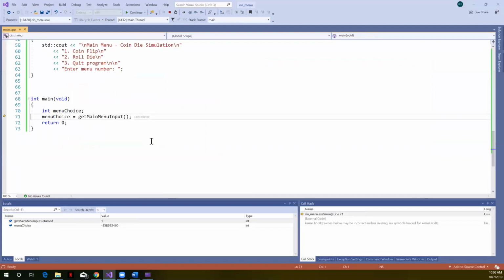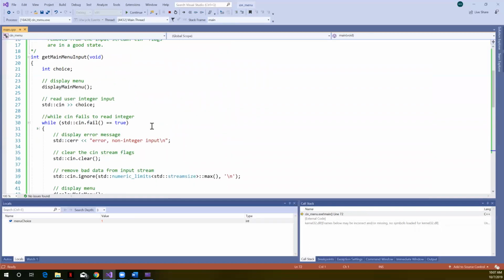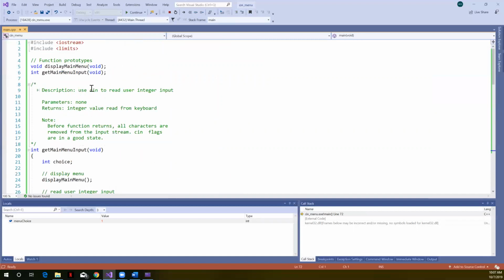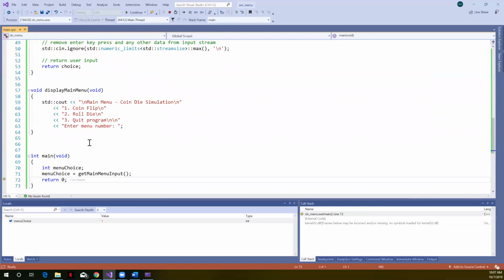Now that we're back in main, if I hit F10, that's going to populate menu choice now with the number 1 that function returned. All right, so now that we're back here, we've guaranteed the user that we've read an integer, and that the CN stream is in a good state. Now, we have not guaranteed the user that we've read a value that's within the valid range. So in this particular case of our main menu, we want a valid range of 1 to 3.